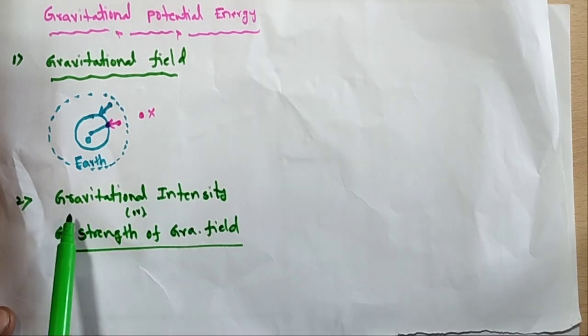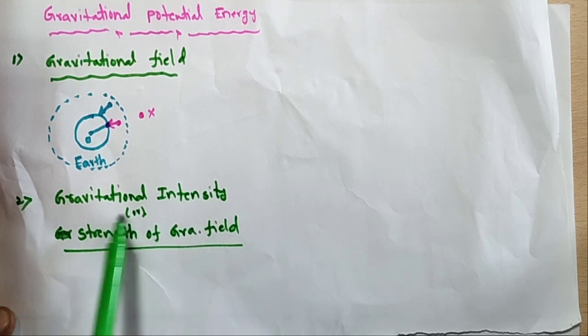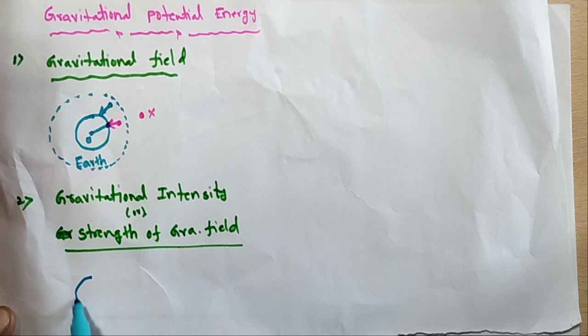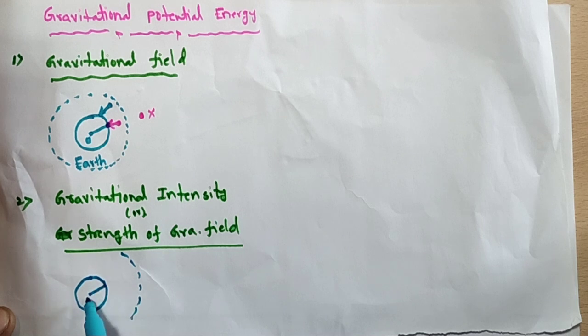Now, the second definition: gravitational intensity, or strength of the gravitational field. Here I am taking this Earth, this is the gravity, this is the gravitational field, and O is the center.